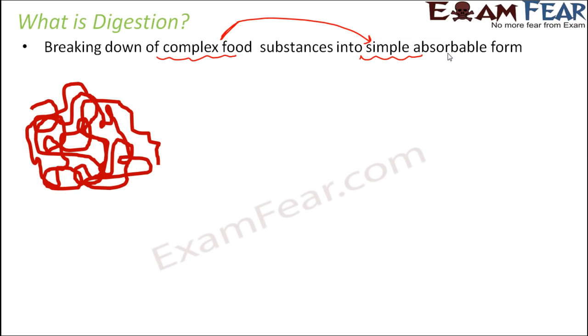Now just think of this scenario. When I am talking about complex and simple things, just to get a better idea about what I am talking about, think of this. When you look at the screen, what do you see? You see a complex structure, right? You will call this complex. Why? Because it is all hodgepodge. You do not have a fixed shape. It is neither a straight line nor a circle nor a square. We don't know what it is. It is all mess. It is a net-like structure.